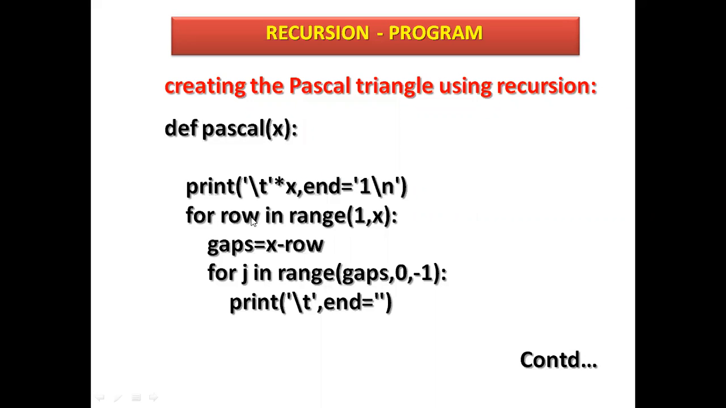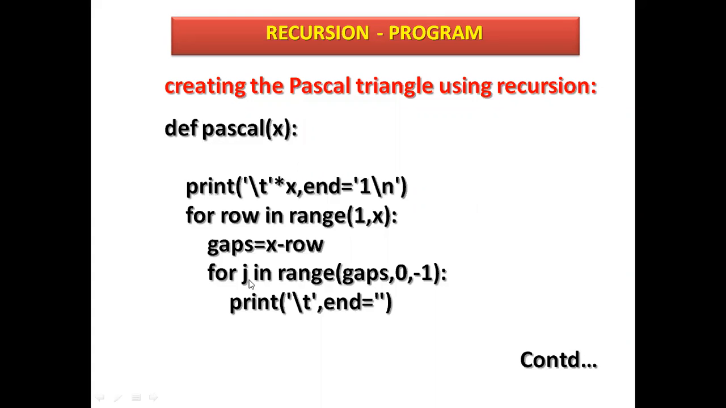Row, for row in range. See here, a for loop is here. Row in range 1 comma x. 1 is the starting value, x is the last value, which is given as the limit. So x is the last. So gaps equal x minus row. Gap means row will be subtracted from the last limit. Row minus x minus row.